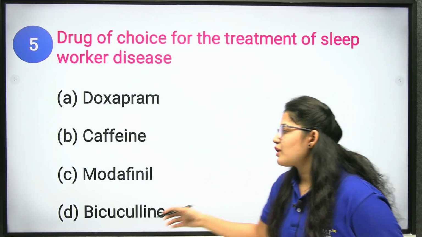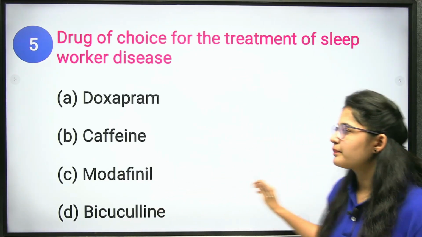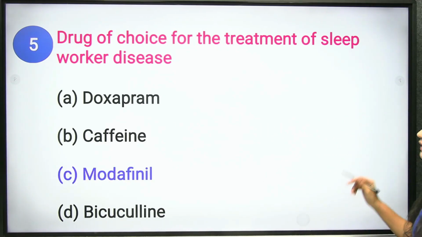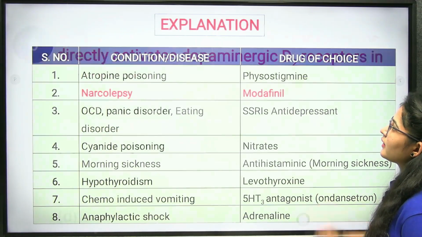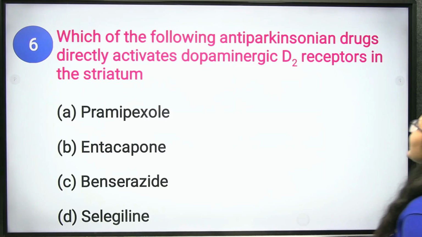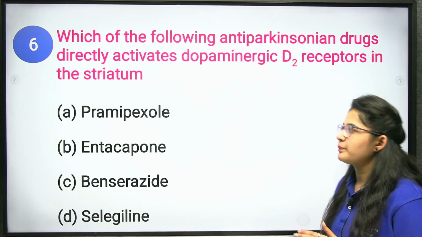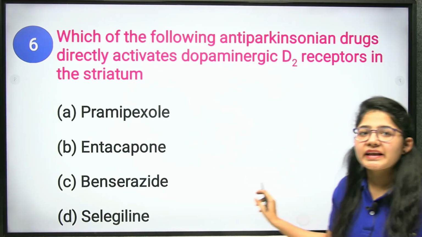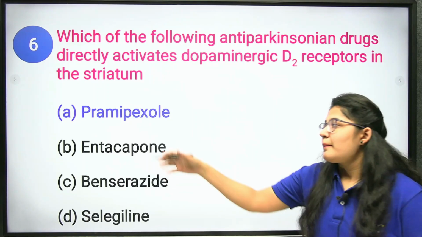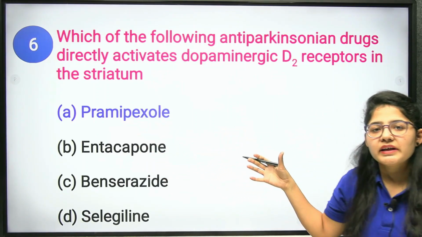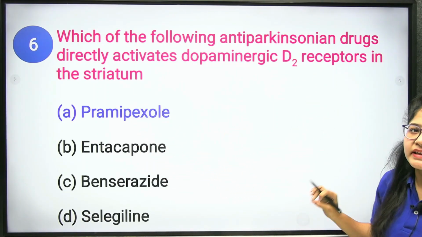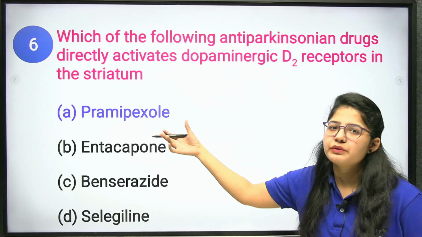So it blocks the dopamine. Clear? Okay. Now, the next question. Which of the following anti-Parkinsonian drugs directly activates dopaminergic D2 receptors in the striatum? Okay. First of all, the correct answer will be pramipexole. Clear? Now, let's just understand the concept because this is the drug and you need to remember.